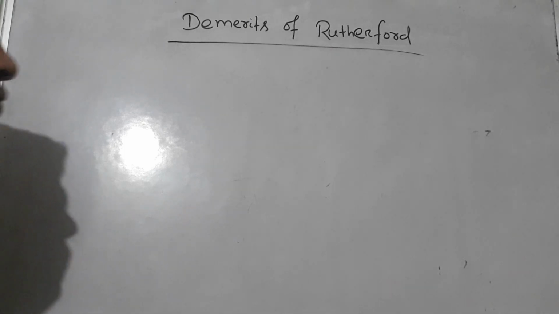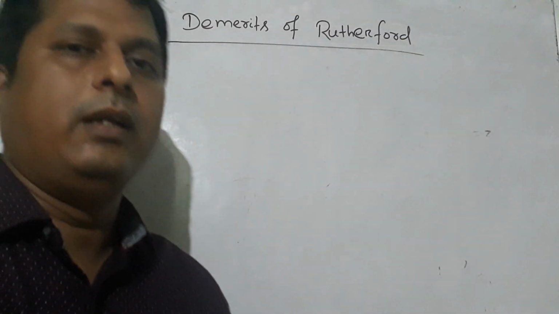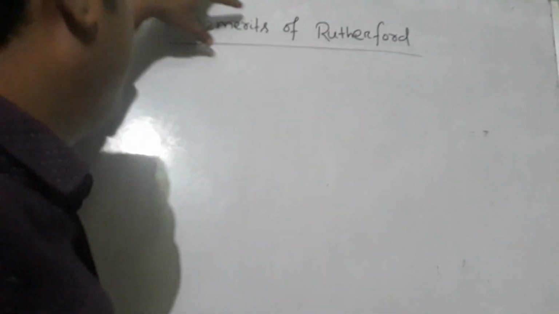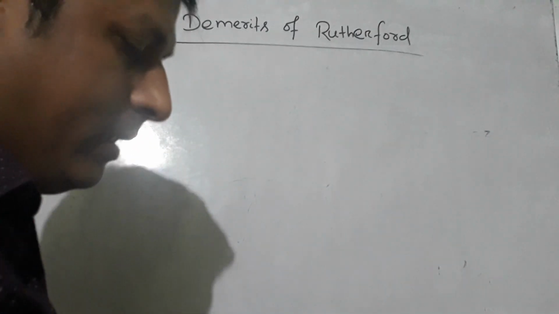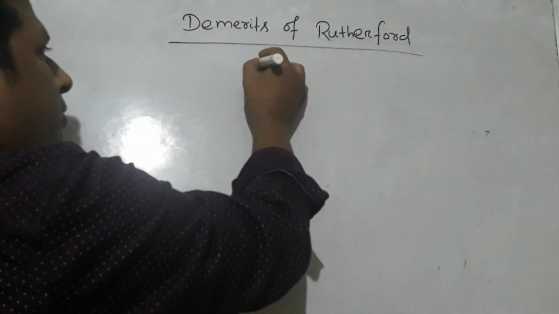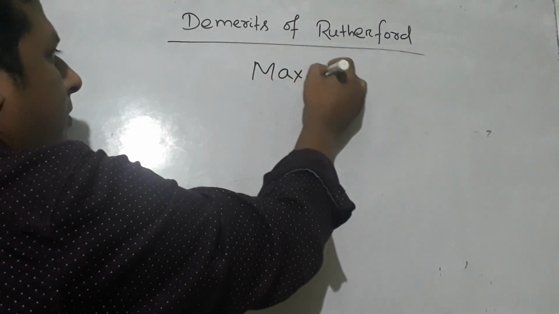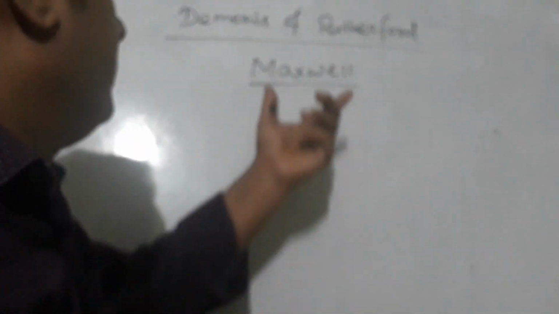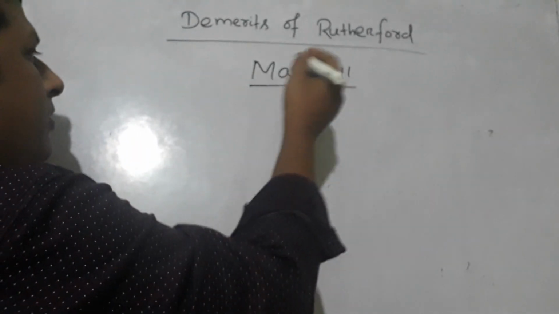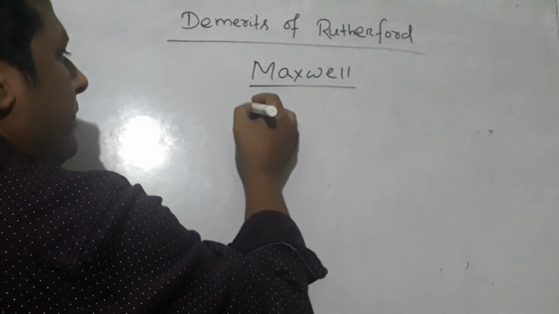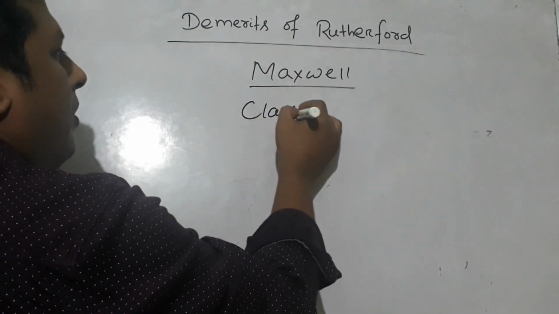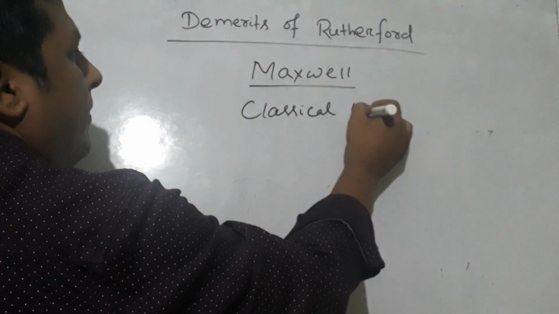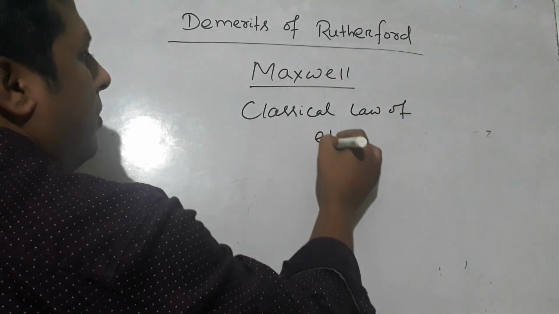Hello children, last class we read about the Rutherford atomic model, but today we read its demerit. What was the demerit of that atomic model? One scientist was there, Maxwell. Maxwell gave one theory that is known as the classical law of electrodynamics.